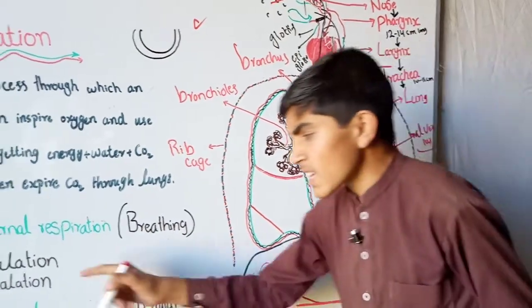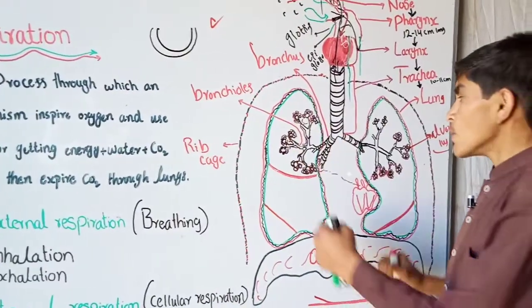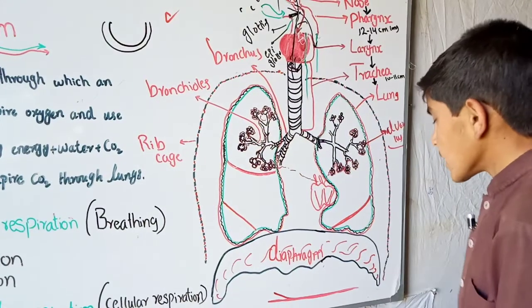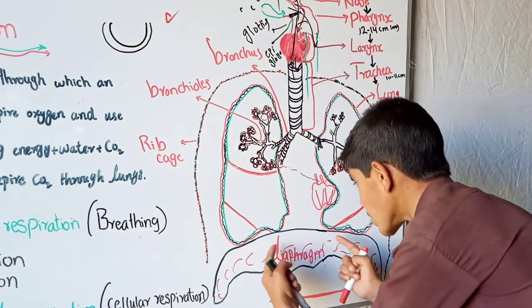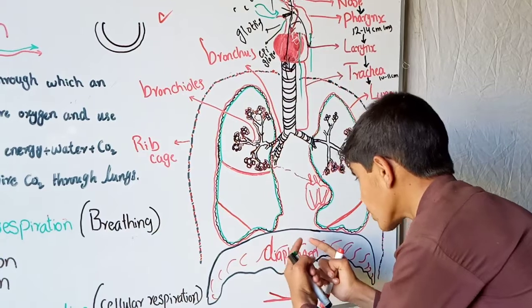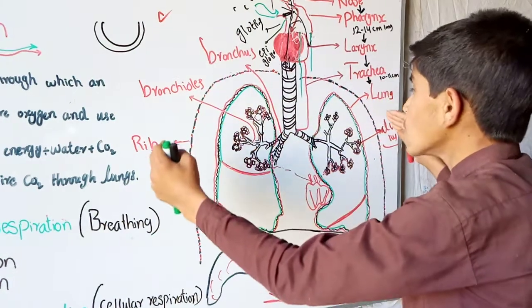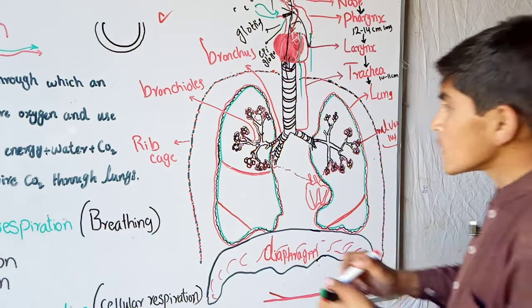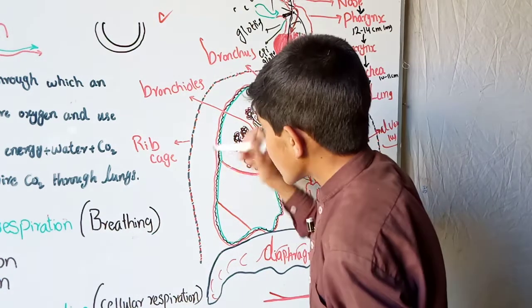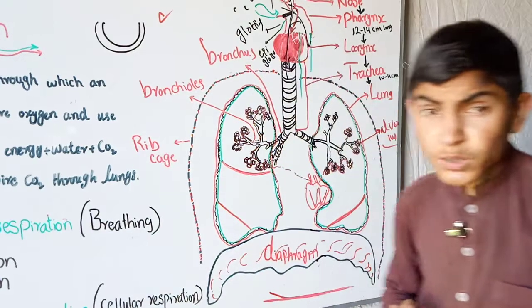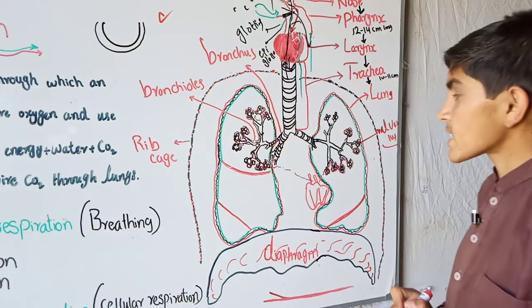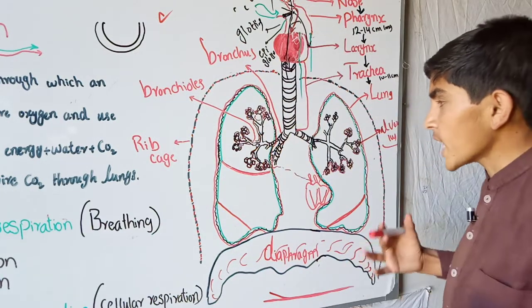During exhalation, the volume of the chest cavity decreases. The diaphragm comes back to its original dome-like position, and the rib cage muscles, the intercostal muscles, which you can see here as these red lines, relax, and the chest cavity also relaxes.